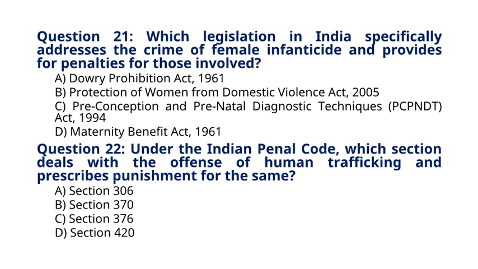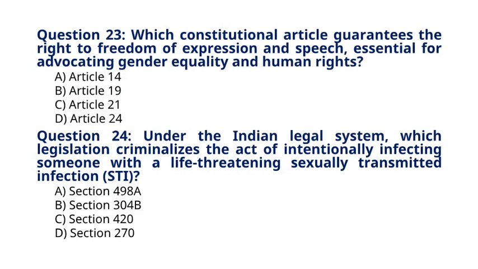Question 22. Under the Indian Penal Code, which section deals with the offence of human trafficking and prescribes punishment for the same? A. Section 306. B. Section 370. C. Section 376. D. Section 420. The correct answer for question 22 is option B. Section 370.